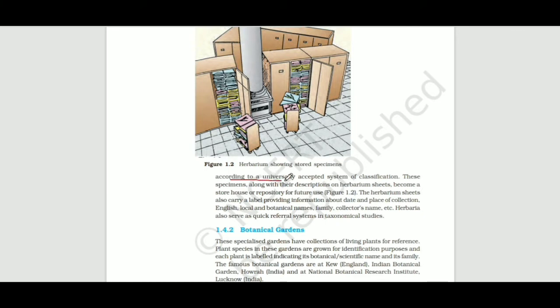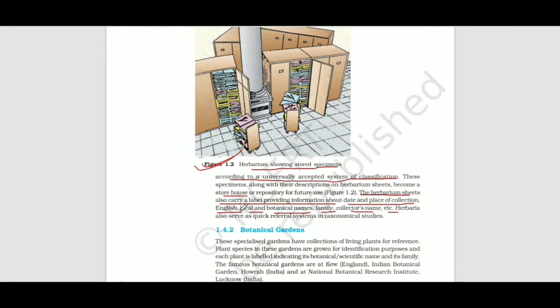See the storehouse in Figure 1.2, herbarium showing stored specimens. So let's come to the next line. The herbarium sheet also carries a label providing information about date, place of collection, English, local or biological name, family, collector's name, etc.